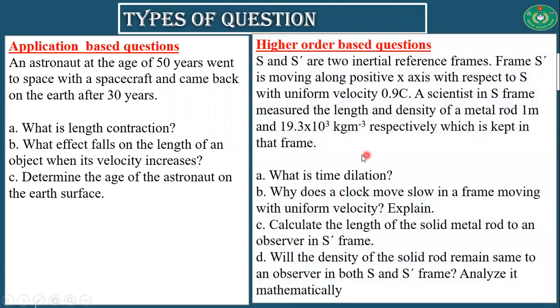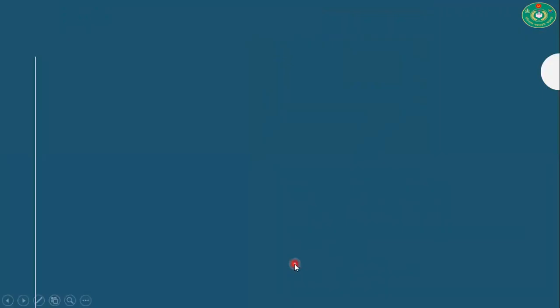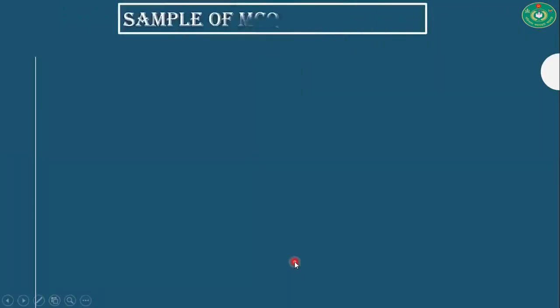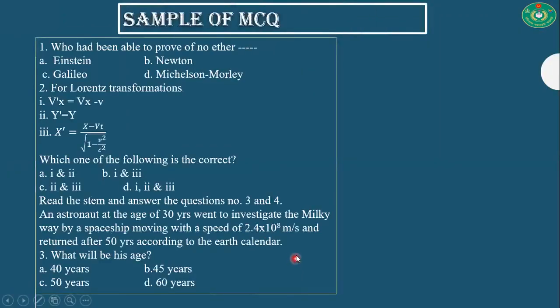Let's see the higher order-based questions. This is a combination of four types of questions. Along with these three types of application-based questions, there is an extra type, that is the higher ability test, and this question is a higher order based question. Some sample MCQ.